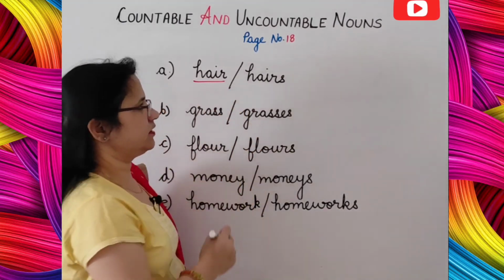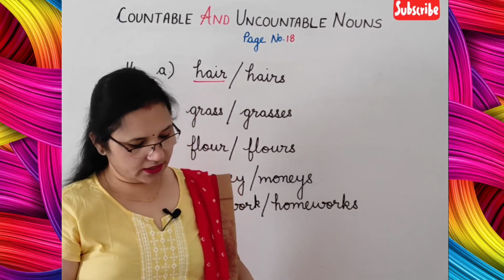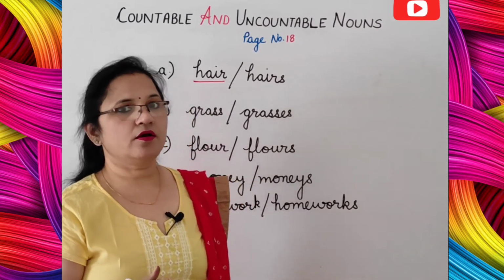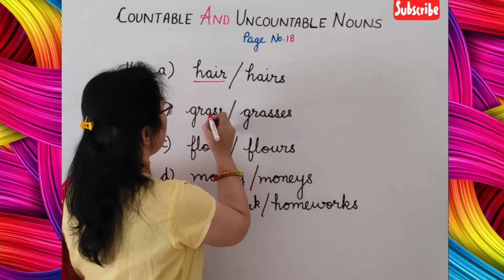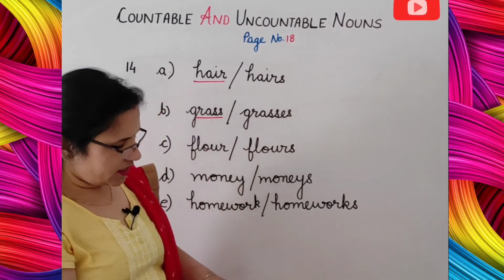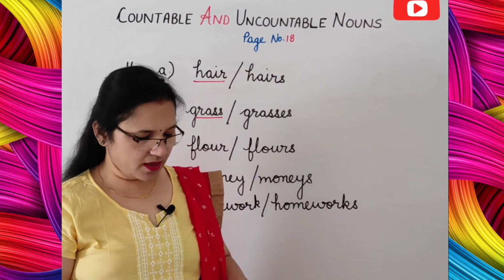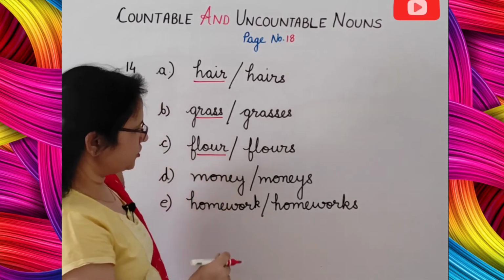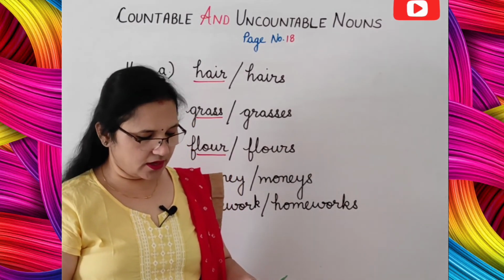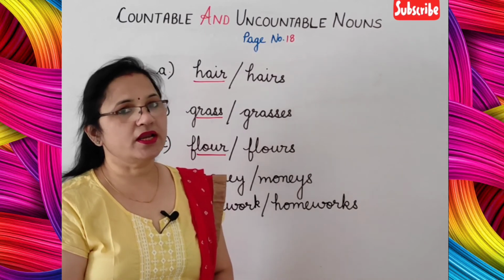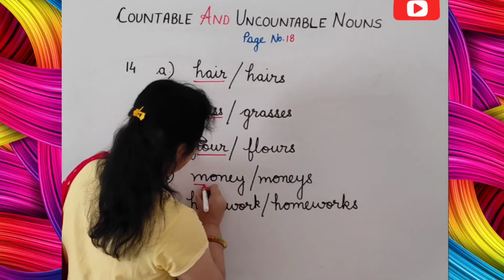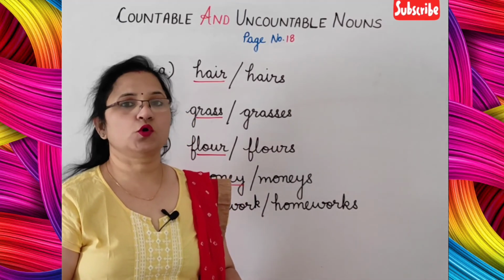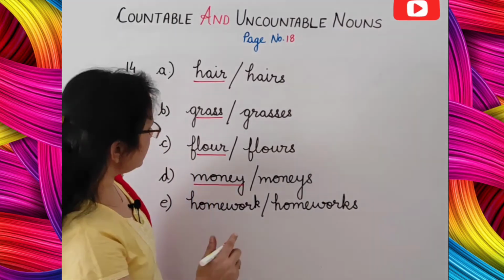So hair is correct. Now next is: the grass or grasses is green in color. We don't put s or es at the end of uncountable nouns. So grasses is wrong. Correct is grass. Then next, please give me a bag of flour or floors. Correct is flour. Then next is: he is a rich man. He has lots of money or moneys. Correct is money. Next is: I want to do my homework or homeworks first. So what is correct? Homework.